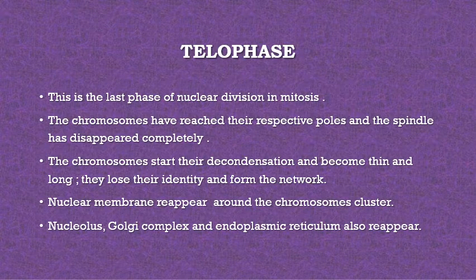So this is just the opposite of the prophase. In the prophase, the condensation of chromatin material takes place to form the chromosome. Here the chromosomes decondense to form the network. The centriole forms the spindle, which disappears. The nuclear membrane disappears in prophase and reappears in telophase. Nucleolus, Golgi complex, and endoplasmic reticulum all reappear in the telophase.